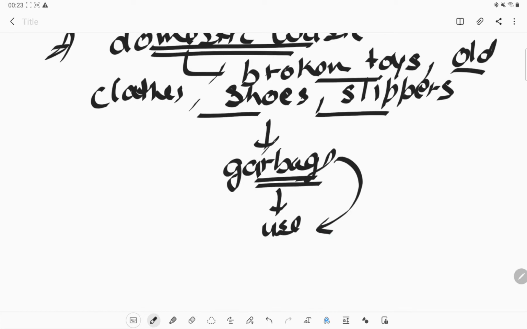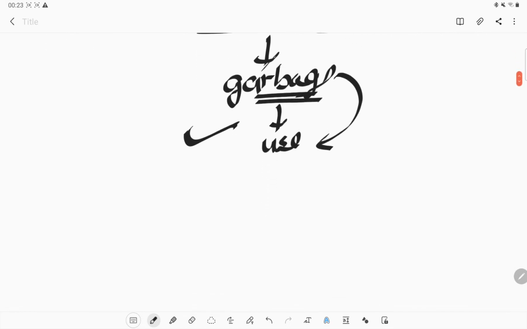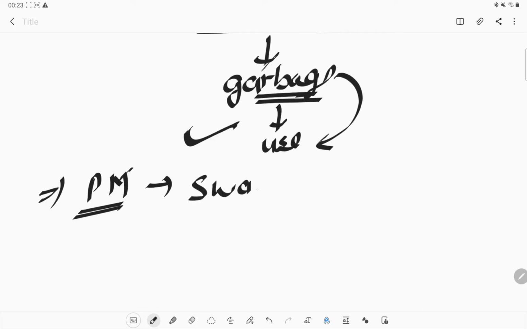Okay, so there are some processes by which we can make it useful and not harmful to us. For this, our Prime Minister of India has also launched the Swachh Bharat Mission. What is this?